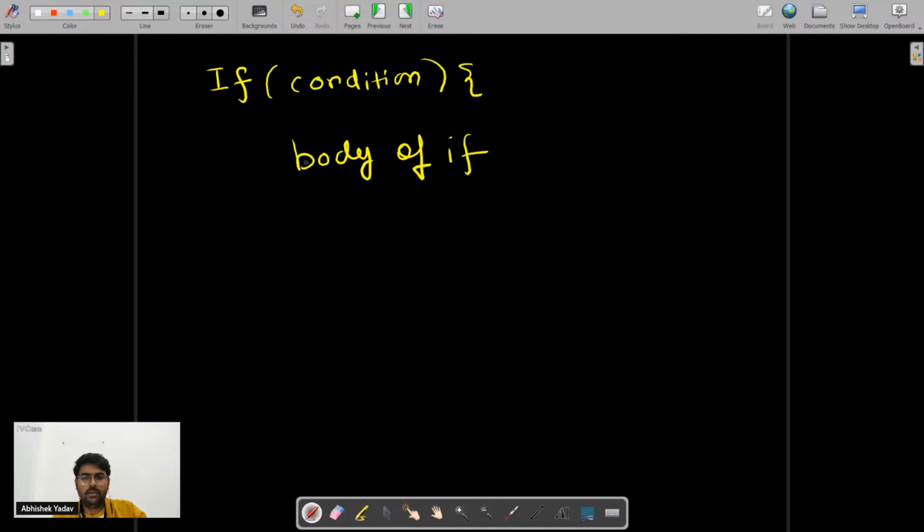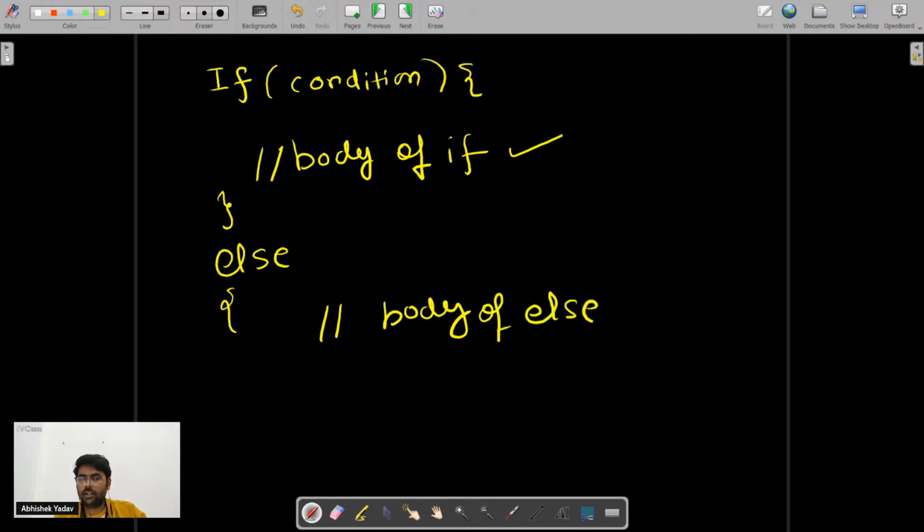So the syntax is what? I have to use the if keyword, right? And a round bracket, here I have to write the condition, and after that a curly bracket, here I have to write the body of if, okay? Then else, and the body of else, okay? Here I have to write some code inside the body of if, and similarly here I have to write some code for the body of else. So basically this will be the syntax here.